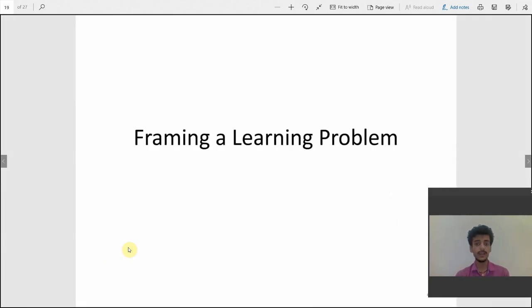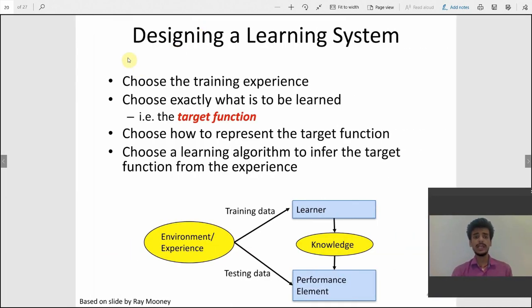So, framing a learning problem. In this slide we will learn how to frame a basic problem. Before going deep into algorithms, we need to learn how to frame a problem. To design a learning problem, we first need to choose a training experience, like where we want to train our data from, and what exactly needs to be learned. That means the target function, what function needs to be achieved, and choosing how to represent the target function.